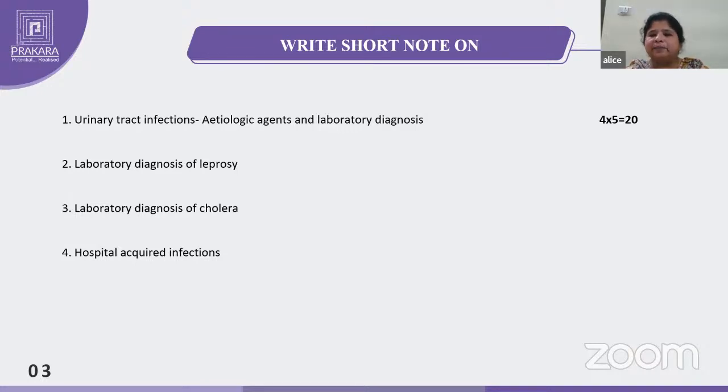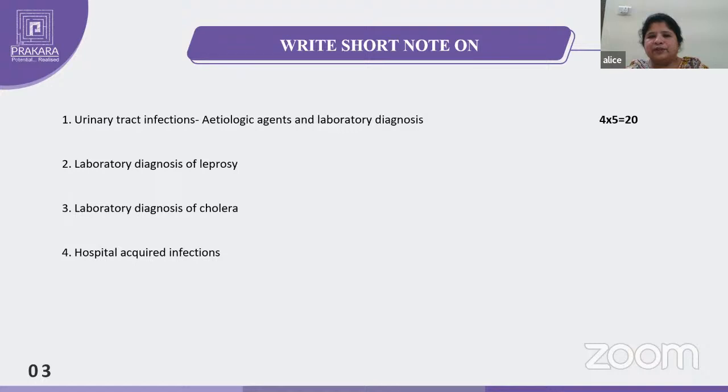And one more important thing: before collecting any sample, ask the patient if they are on antibiotics. We should avoid that, because nowadays people, without consulting the doctor, if they have any infection, easily go to the medical shops and get medicine. After it is not subsiding, then they come to the doctor. So you have to ask that and mention that point also. Prior to taking antibiotics only, they have to give the sample.